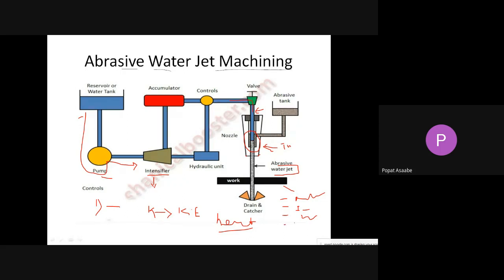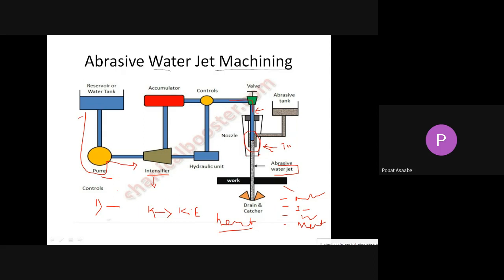Again, in this process the heat is not generated, so there is no question of changing the physical property of your work. These are the basic advantages, we can say. Then the disadvantages of that process are, again, similar.